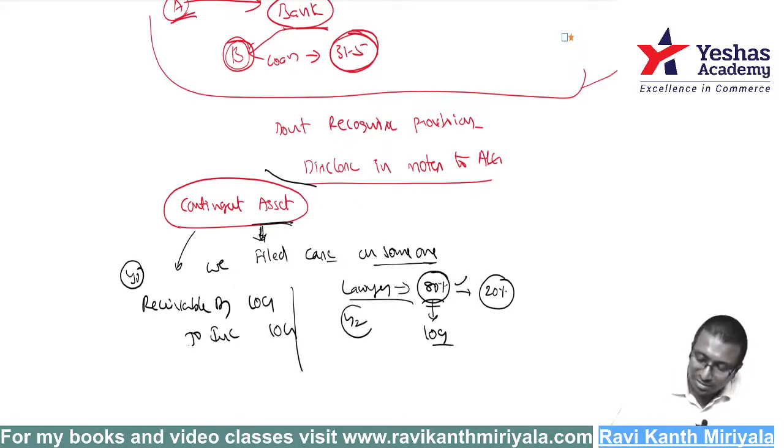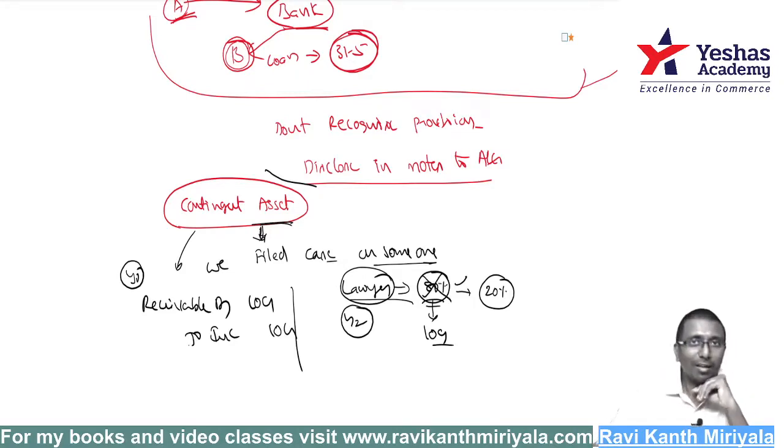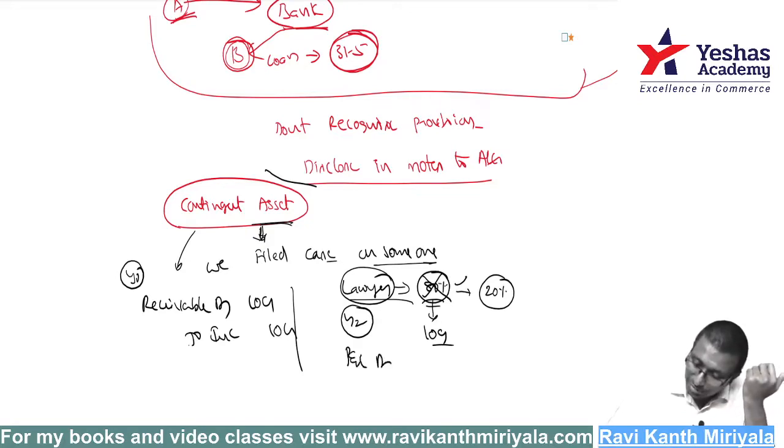But in the next year, suppose the court says you lost the case. In the next year, you got to know. Now what do you do? Previous year books are already closed. There is a receivable balance of 10 crores in the balance sheet, so you have to reverse it. Again, P&L expenditure account debit to receivable, you have to record 10 crore.